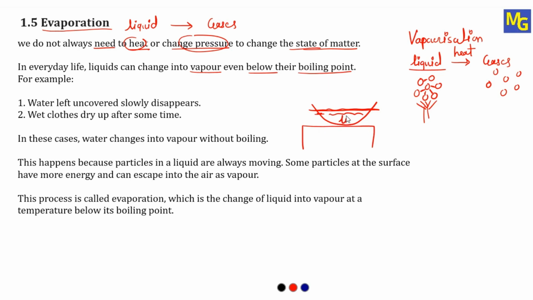Because the water, or the liquid, has converted into gases, and these gases, or water vapors, disperse into the atmosphere, and that's why the water level decreases. But without heating, how has this liquid converted into gases? This is the question. See the example, the same example I have taken here from the NCERT book. Water left uncovered slowly disappears. If you keep water uncovered for 1 week, the water level decreases, which means water disappears.